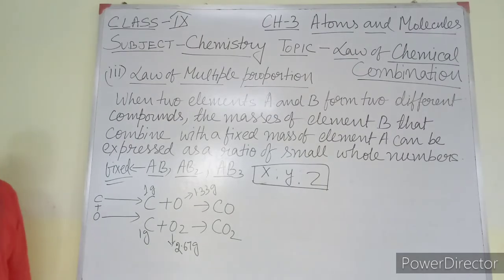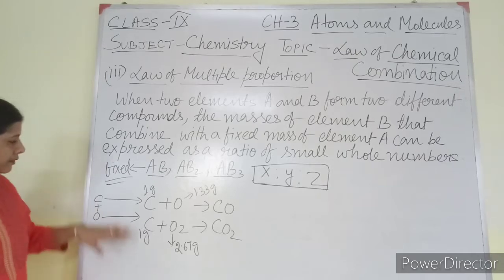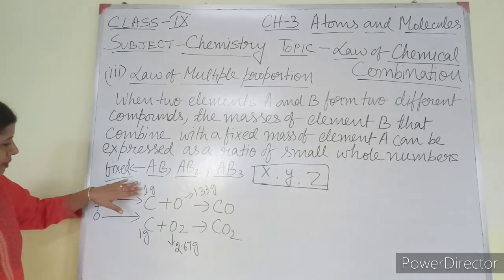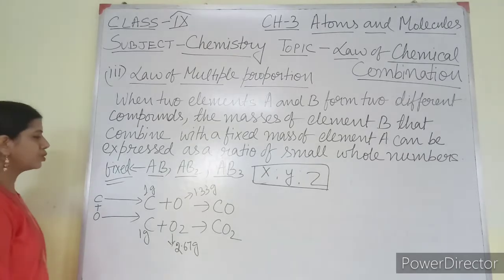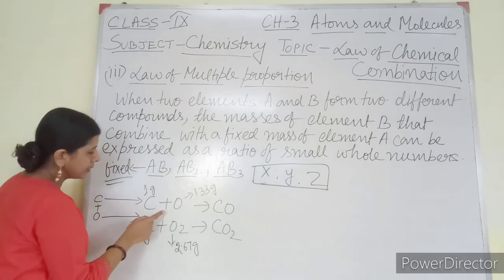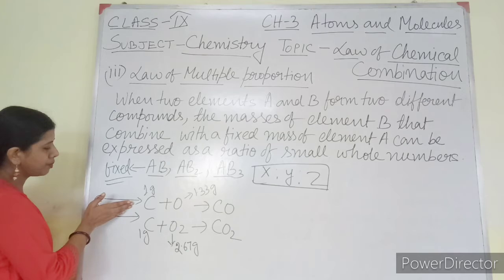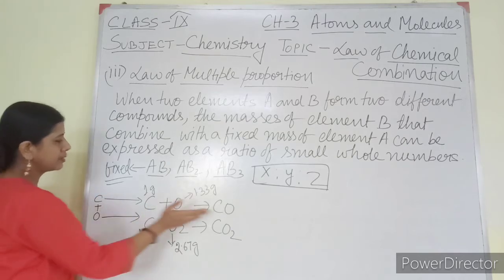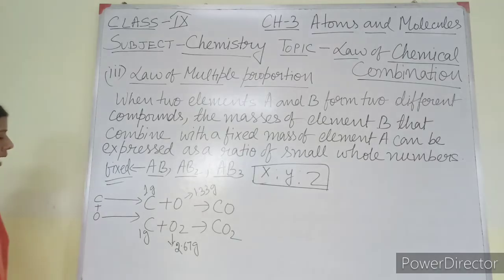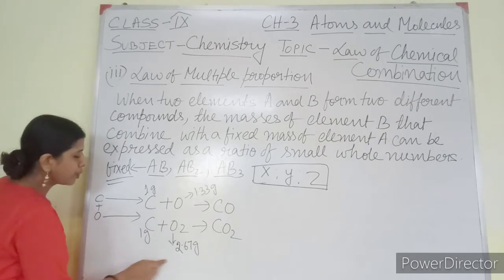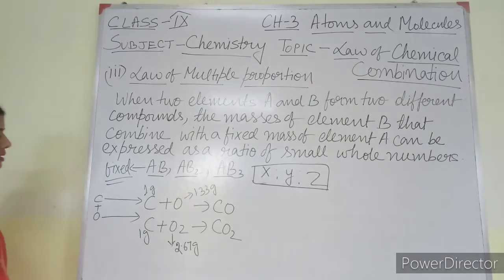Now experimentally it has been found that if I keep the amount of carbon as 1 gram, that is fixed, then 1.33 gram of oxygen combines with 1 gram of carbon to give carbon monoxide, and 1 gram of carbon combines with 2.67 gram of oxygen to give carbon dioxide.